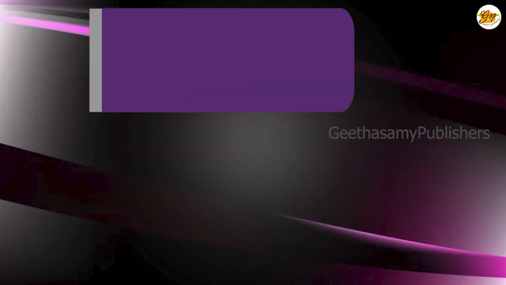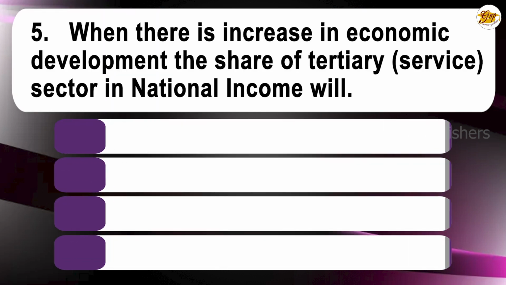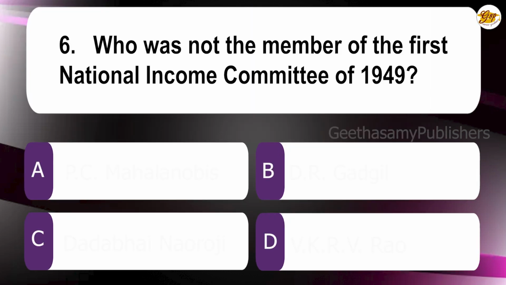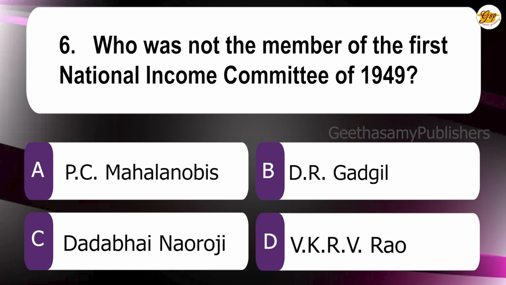Service sector. Fifth question. When there is increase in economic development, the share of tertiary, that's service sector, in national income will: A. increase, B. decrease, C. remain constant, D. remain proportional. The correct answer is A. Increase. Sixth question. Who was not the member of the first National Income Committee of 1949? A. B.C. Melabonis, B. D.R. Gadgil, C. Dadabhai Naoroji, D. V.K.R.V. Rao. The correct answer is C.